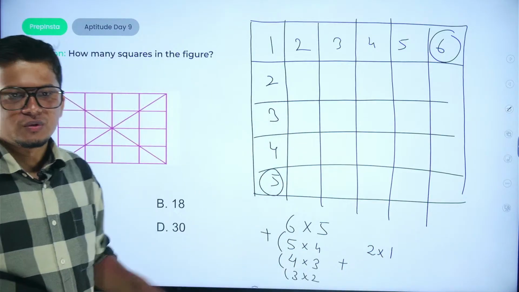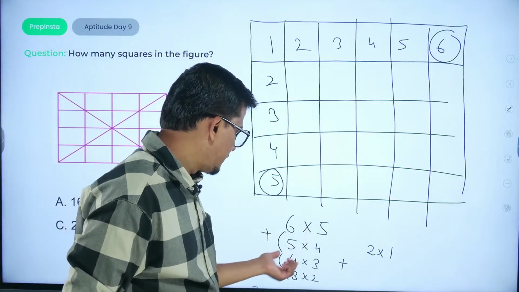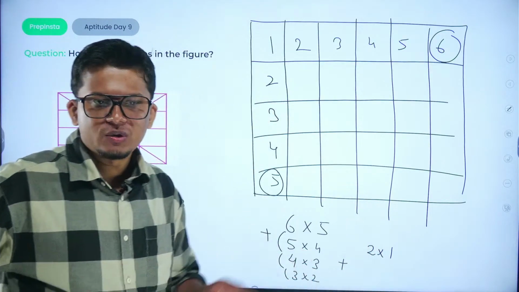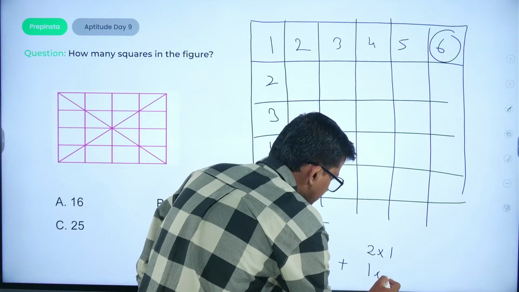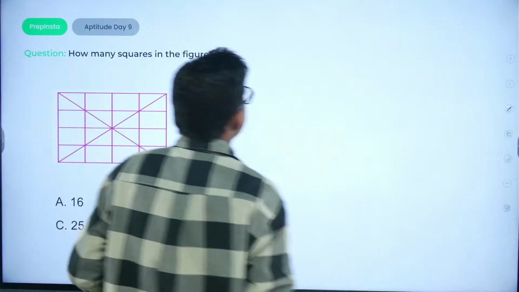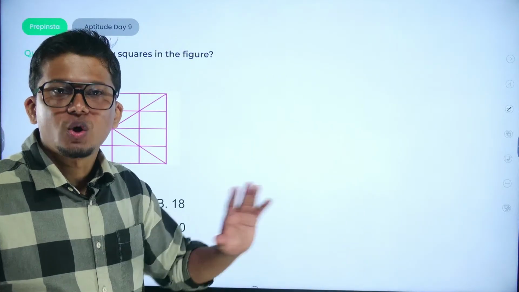Okay. So in this manner we can approach these types of questions. 6 into 5 plus 5 into 4 plus 4 into 3, 3 into 2, 2 into 1. अब इससे कम नहीं हो सकता क्योंकि यहाँ पे फिर 0 आ जाएगा, 1 into 0 हो जाएगा, right? Now this was for the squares, if the number of rows and columns are not equal.